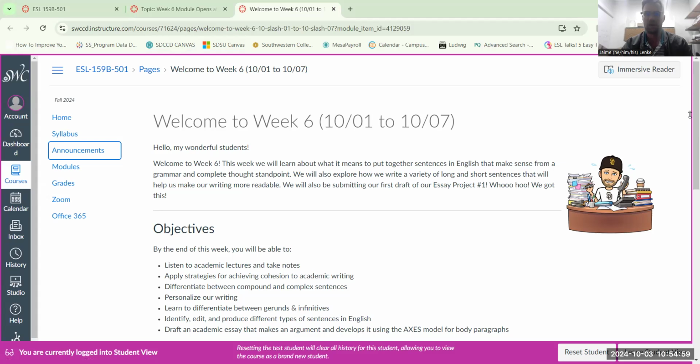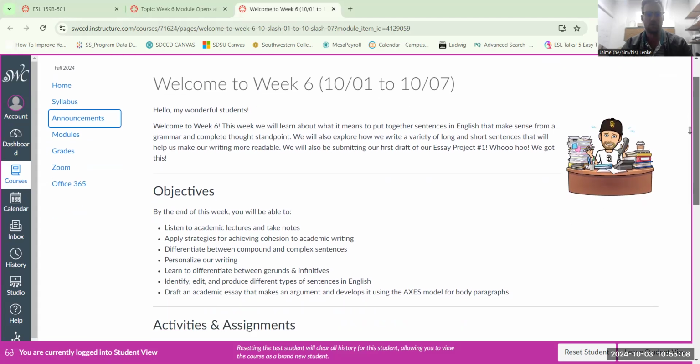This welcome page is a chance for you to look at the overview of the week and get a sense of what we're doing. This week we are developing our essays. We're working on building compound and complex sentences. We're creating cohesion in our writing, making sure that our writing is following logical order.